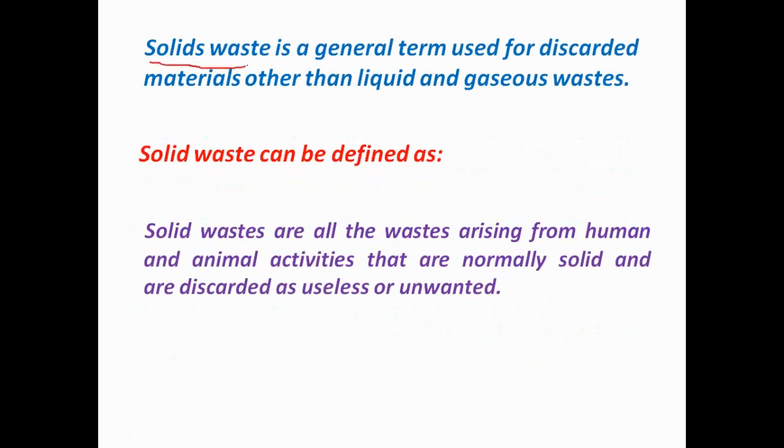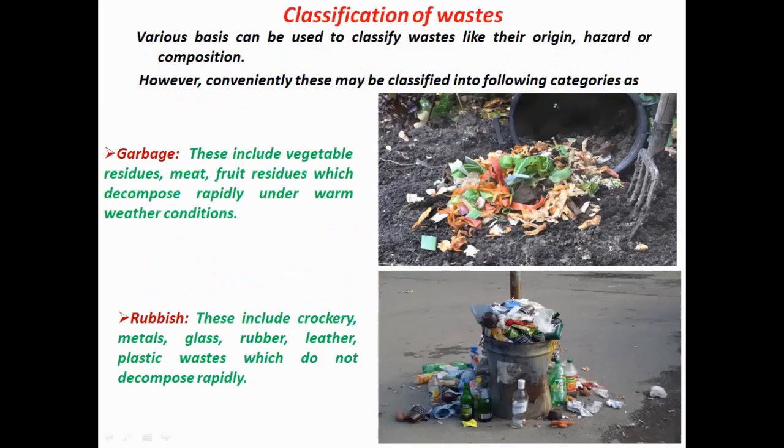Now the term solid waste is used for the discarded materials that are in the solid form, and solid waste can be defined as the wastes arising from human and animal activities that are normally solid and are discarded as useless or unwanted. Solid waste can be classified on the basis of their origin, on the basis of how hazardous they are, or on the basis of their composition also. However, conveniently, solid waste can be classified into different categories.